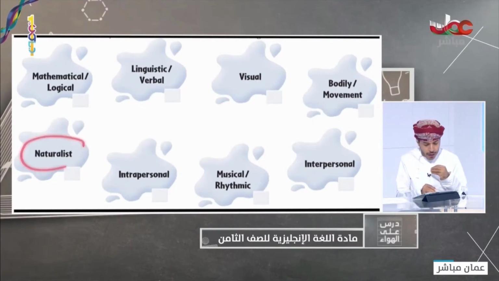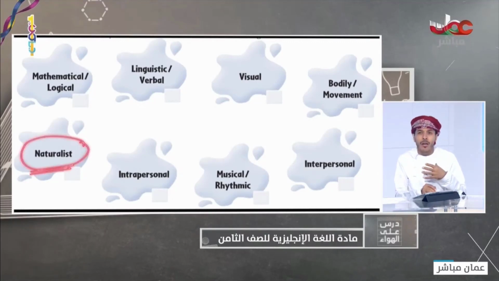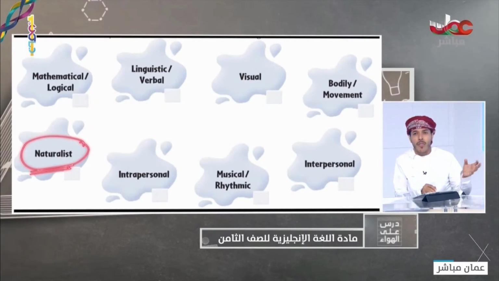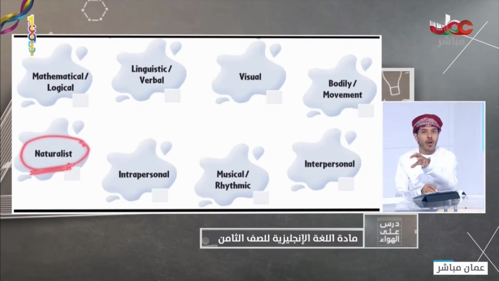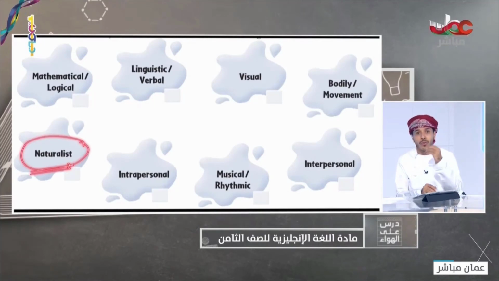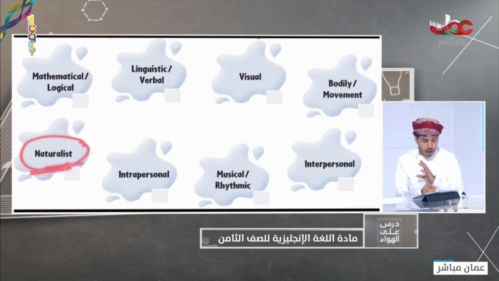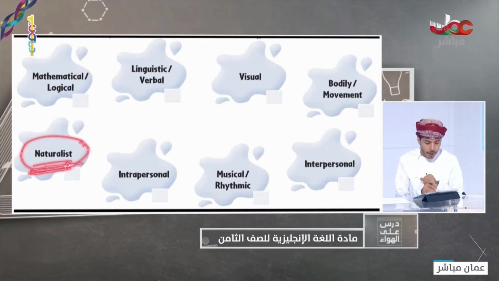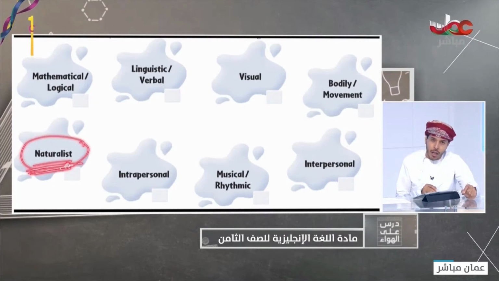But there are some students who have naturalist intelligence. And here we can say that these people love nature. They want to grow plants. They want to make a small garden in their house. They love gardening. They love to get some dates like this, okay? So الذكاء الطبيعي. We call it in this way in Arabic. So this is naturalist intelligence.